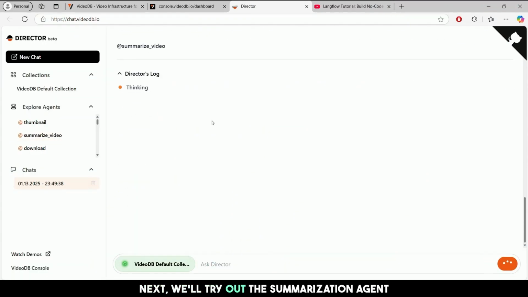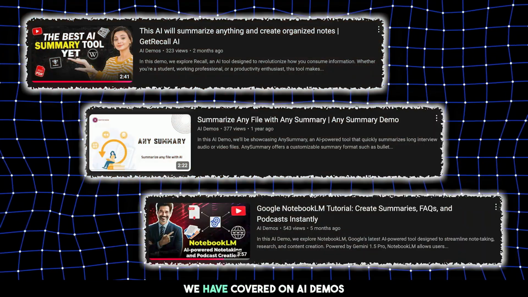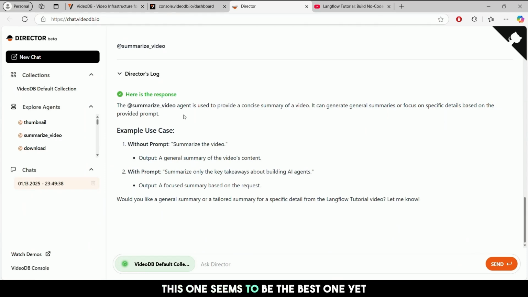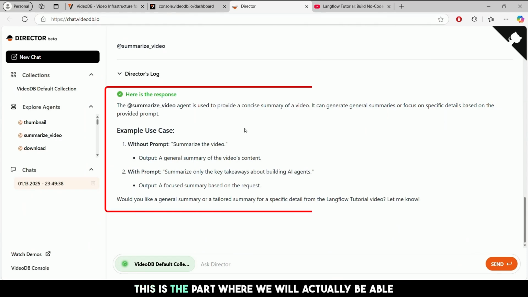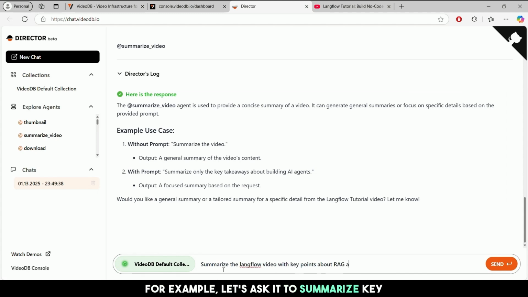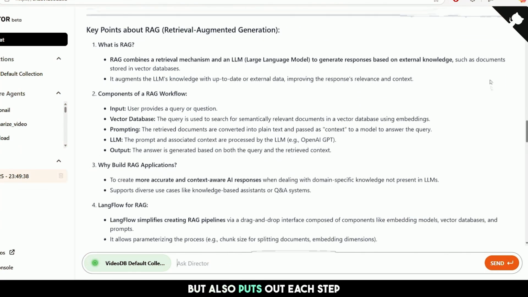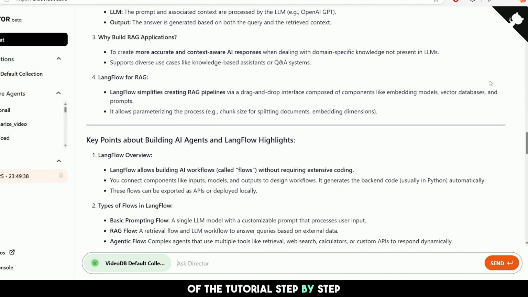Next, we'll try out the Summarization agent. Among all the summarization services or agents that we have covered on AI demos, this one seems to be the best one yet. This is the part where we will actually be able to see how you can talk to your videos. For example, let's ask it to summarize key points about RAG and building AI agents. It not only provides key points for both sections separately, but also puts out each step of the tutorial step by step.